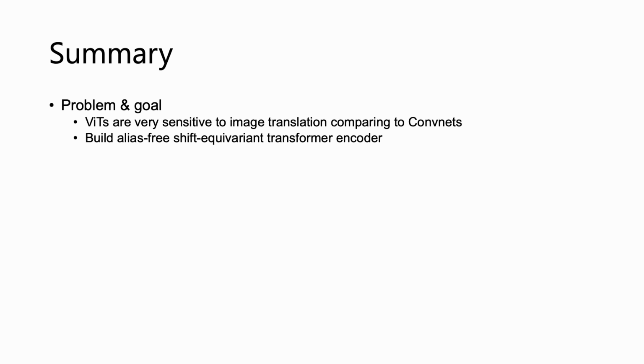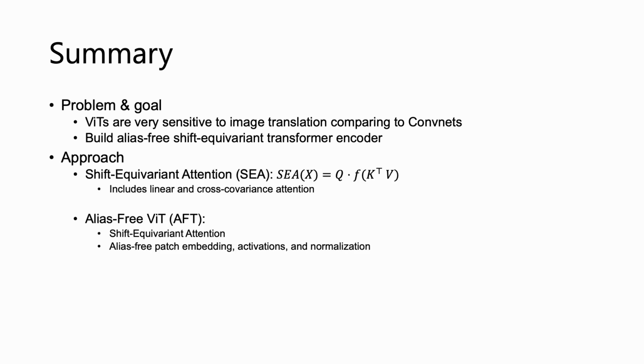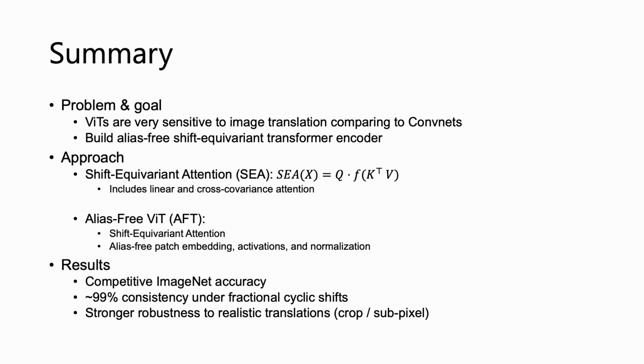We use the alias-free framework to build a shift-equivariant transformer yielding a shift-invariant image classifier. Our methodology combines shift-equivariant attention with alias-free components, including filter activation and alias-free normalization layer. As a result, we achieve near-perfect consistency under fractional cyclic shifts and show strong robustness to realistic translations while maintaining comparable accuracy. Thanks for listening.